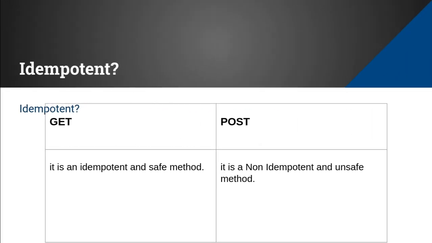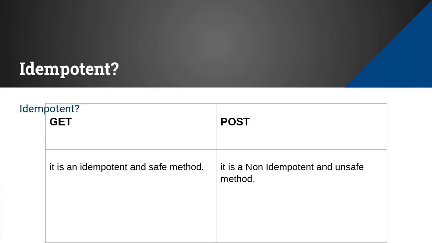Idempotent. What is idempotent? No matter how many times you call the same operation, the result will be the same. That is called idempotent. Here GET is an idempotent and safe method, whereas POST is a non-idempotent and unsafe method. With GET we request and retrieve the data, so no matter how many times you call the GET method, it will return the same data, because we are not modifying the data.